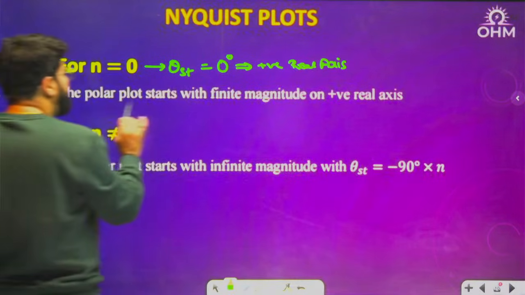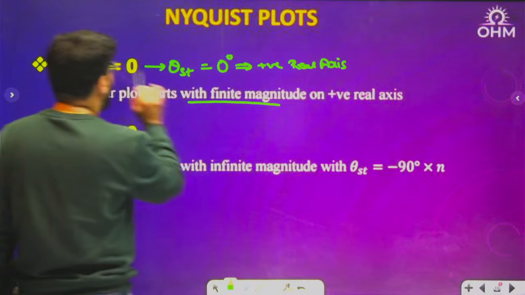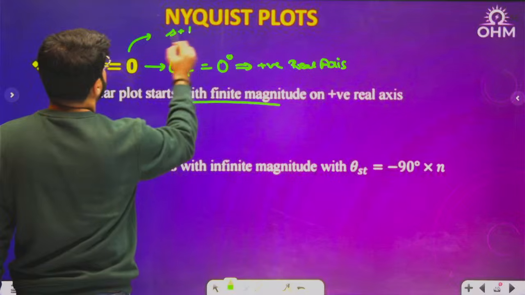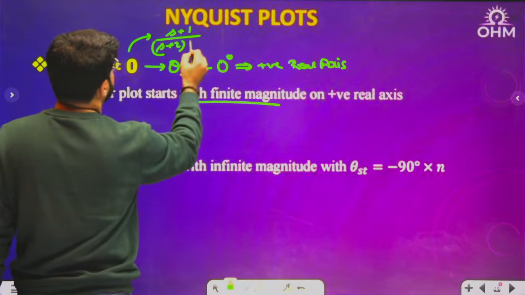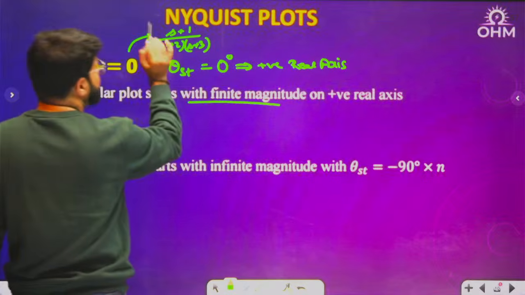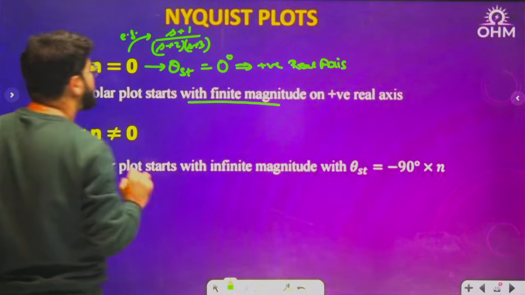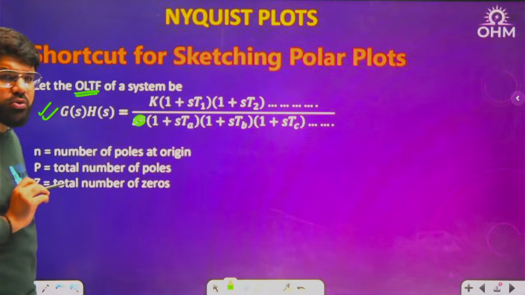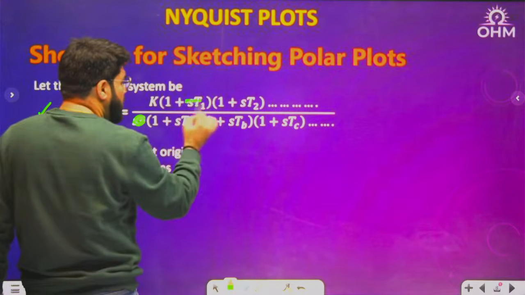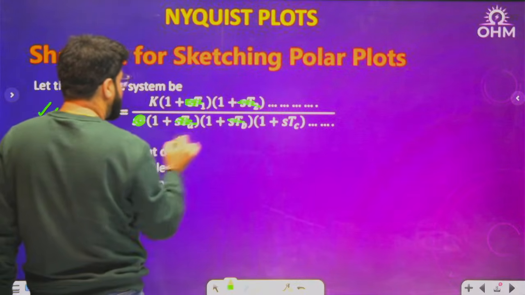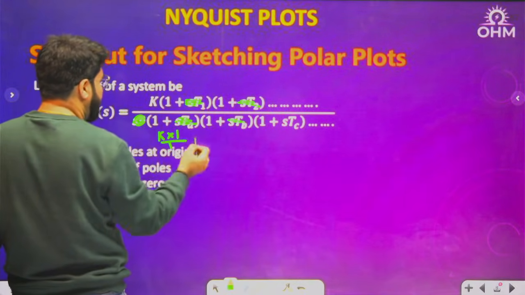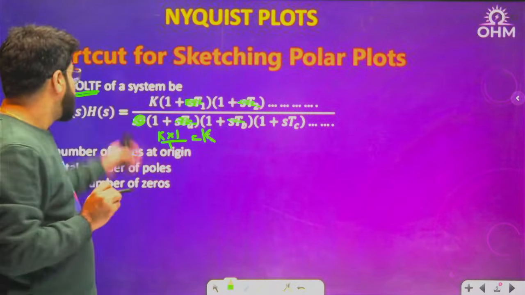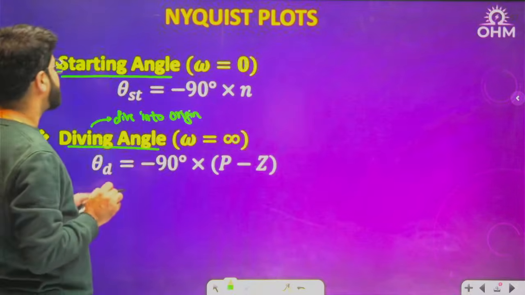Okay, and the polar plot also starts with finite magnitude. Why? Because what is the meaning of n equal to 0? You may have some function like this, s plus 1 upon s plus 2, s plus 3. No poles at origin, no s power n term. If I remove this and you put s equal to 0, what do you get? All these terms will become 1. So what will be the answer? K into 1 divided by 1, the answer will be k. That means some finite point on the positive real axis.